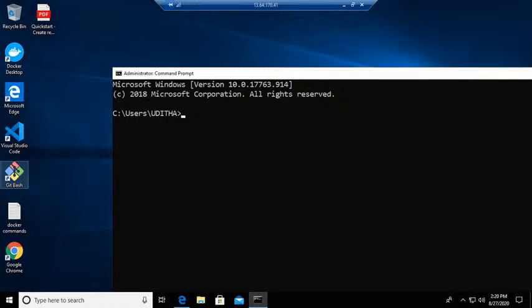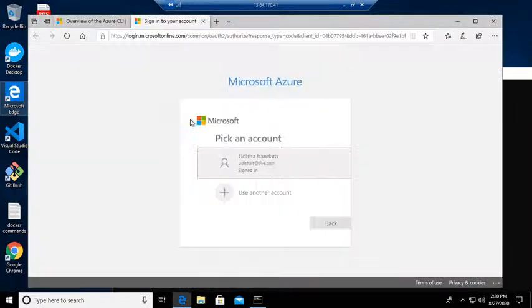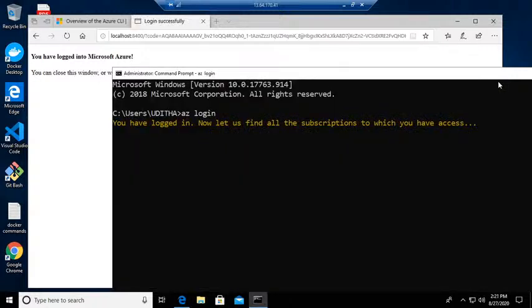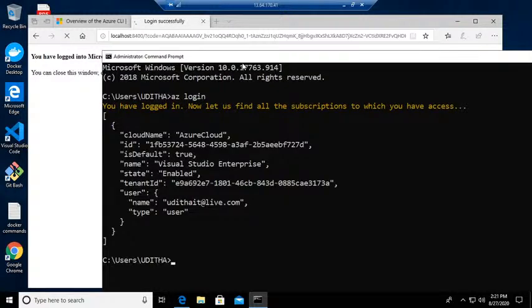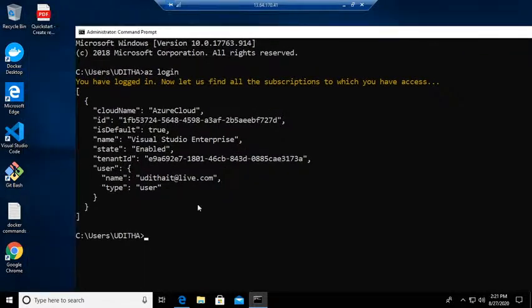Once you do that, you can log in first to make sure whether you have logged in to Azure. So you can use az login. You can check whether you have logged into Azure like this. When the login is successful, we will get the confirmation like this. So now I have connected to the Azure portal here.